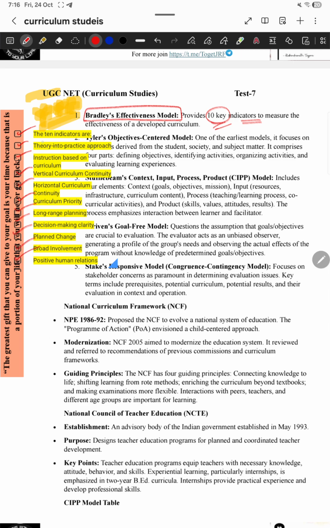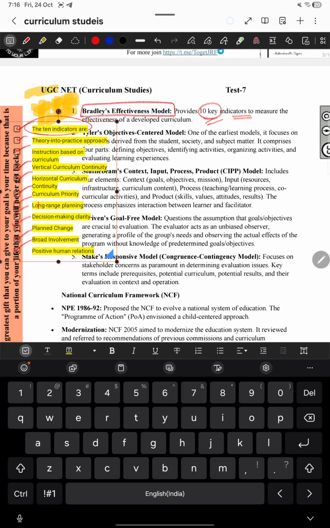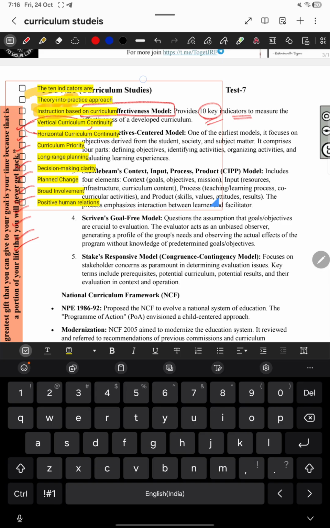These are the 10 key indicators mentioned by the Bradley effectiveness model for curriculum evaluation. I am keeping this on the top so you can refer.